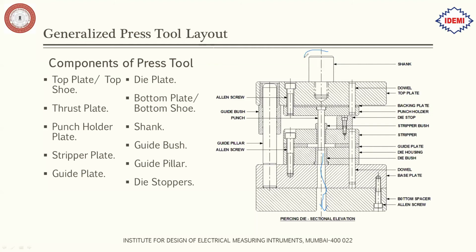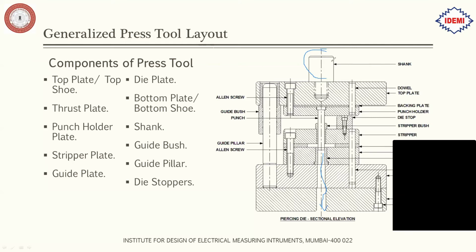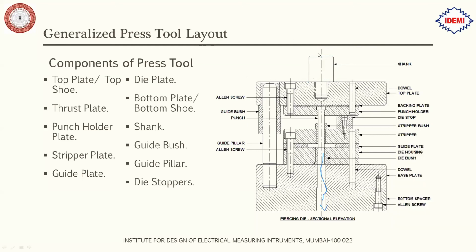Then the shank. This shank is used for fitting this tool into the machine for proper alignment of the tool with the machine. Okay, so what happens is a similar kind of slot is there in the machine, and this shank can be fitted over there. So this is how we use the shank. This is the usage of the shank.